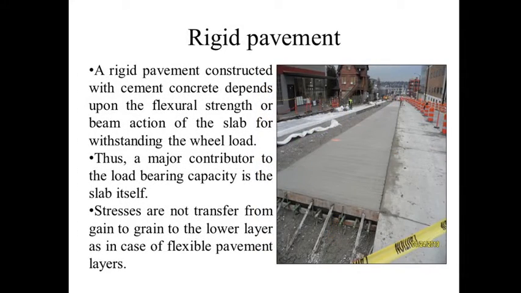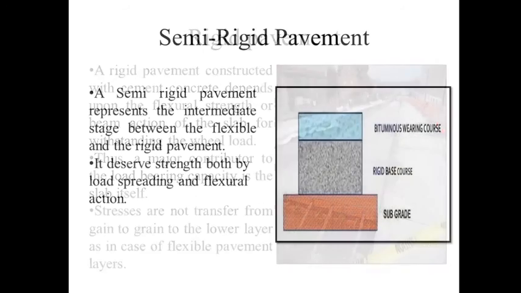The opposite of that is the rigid pavement. Basically, cement concrete roads are called rigid pavements. A rigid pavement constructed with cement concrete depends upon the flexural strength or beam action of the slab for withstanding the wheel load. Thus, a major contributor to the load bearing capacity is the slab itself. The stresses are not transferred from grain to grain to the lower layers as in the case of flexible pavement. In the picture, you can see that cement concrete used for the pavement is called rigid pavement, or cement concrete pavement.